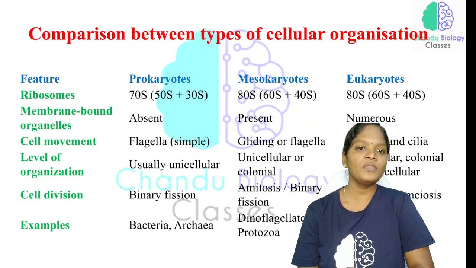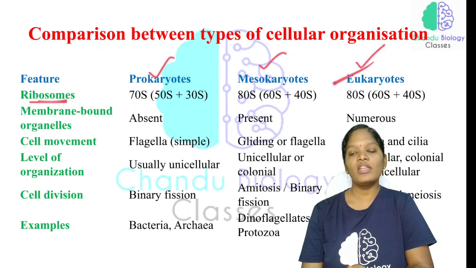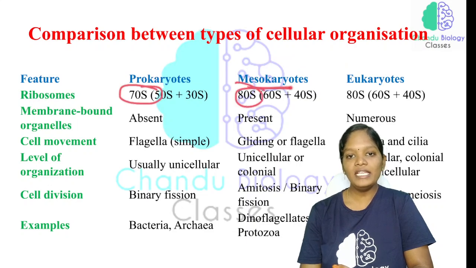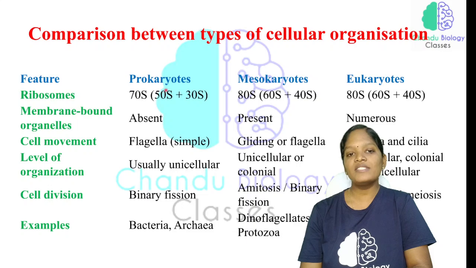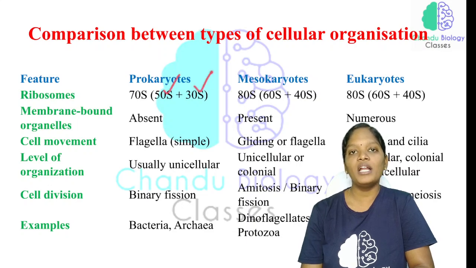Okay, now the ribosomes in prokaryotes, mesokaryotes and eukaryotes. 70S is in prokaryotes and 80S is in mesokaryotes and eukaryotes. We have separated this into 50S plus 30S. You should not say that as 80S. This S is a sedimentation rate. This is a larger unit and this is a smaller unit.